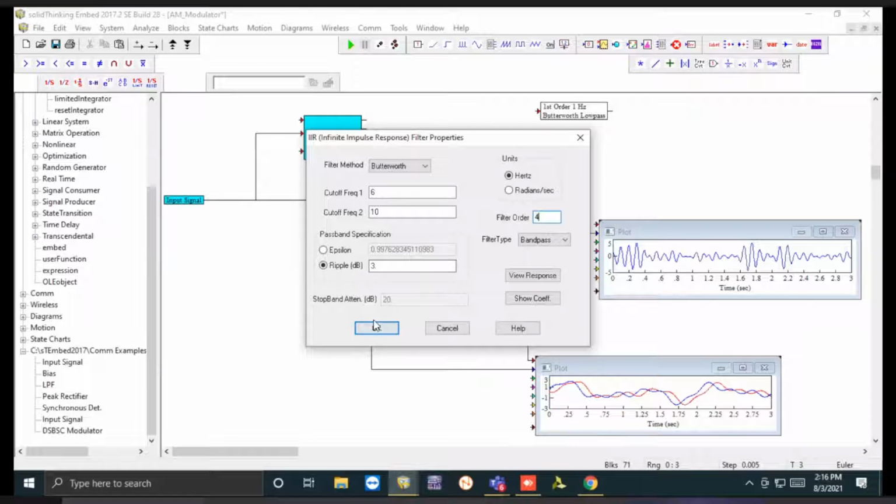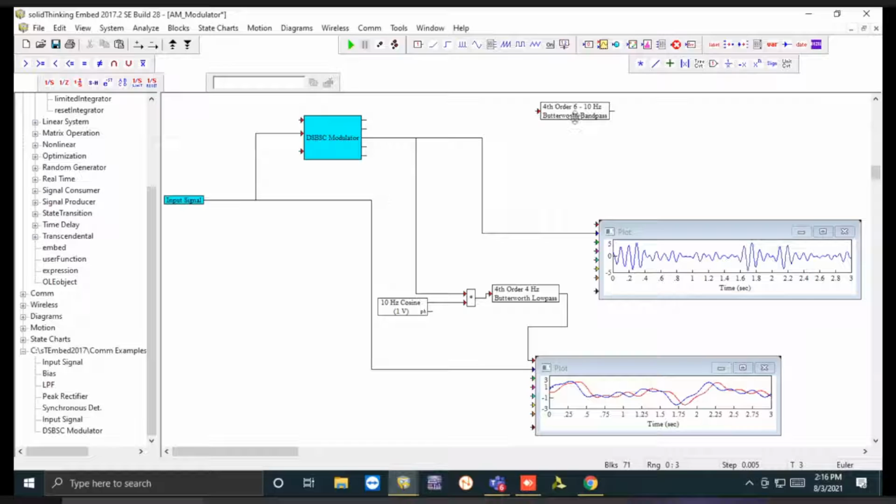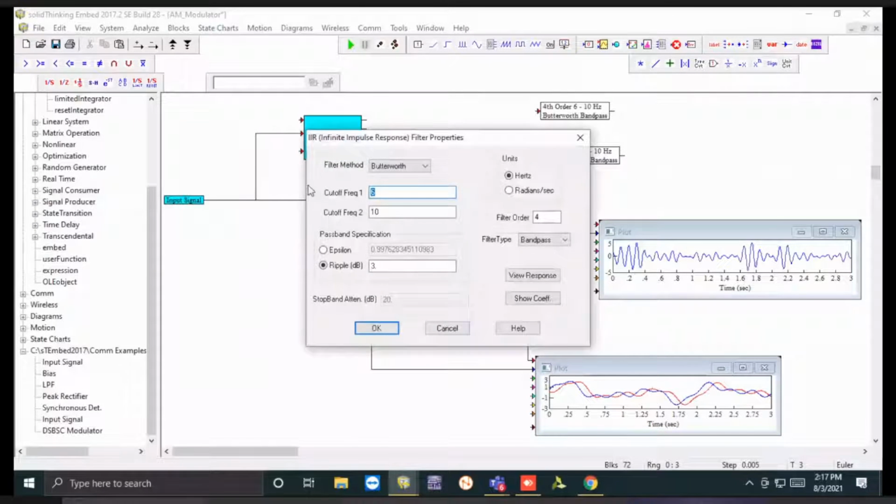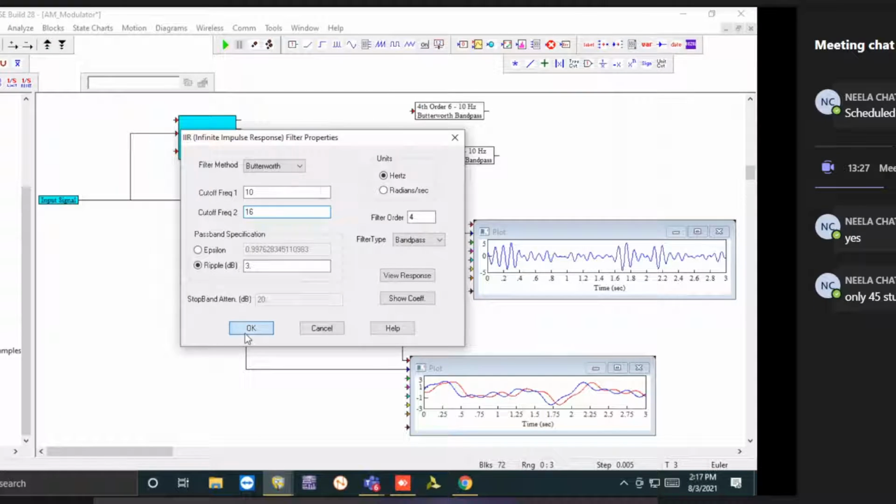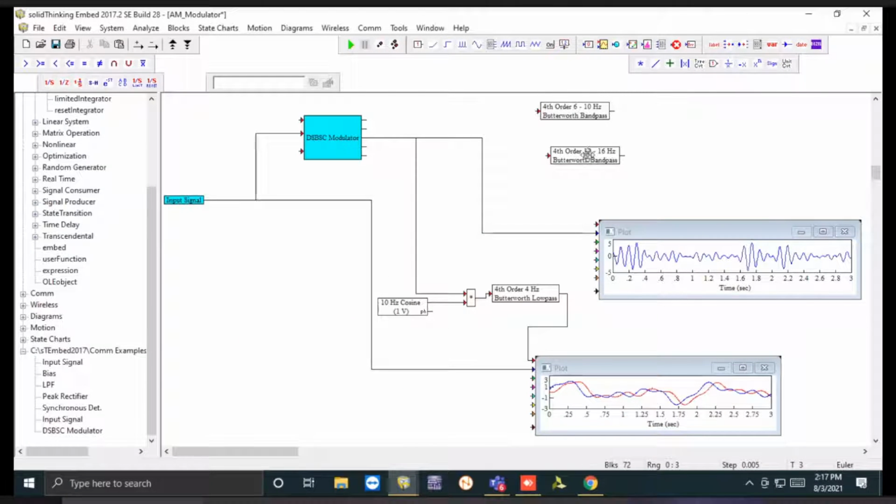Fourth order. And likewise, we'll take another filter, and the cutoff frequency will be from 10 to 16 for the upper sideband. Okay, for the upper sideband, you can see.